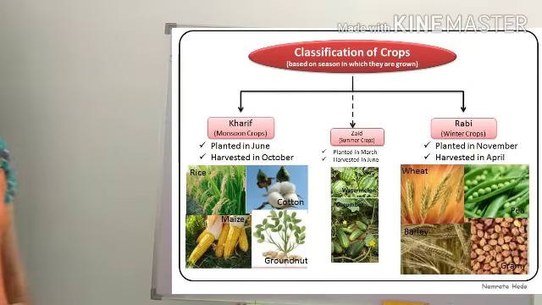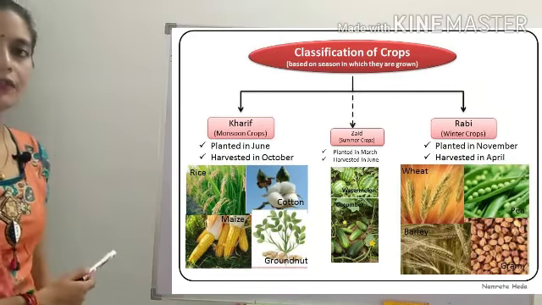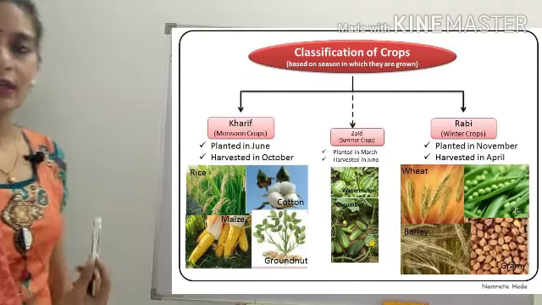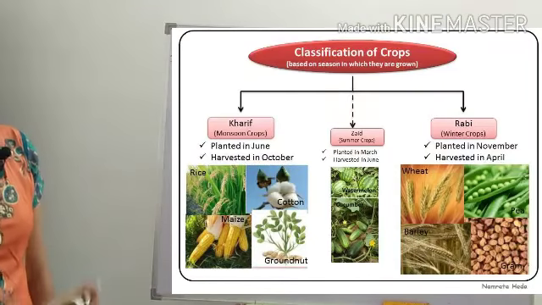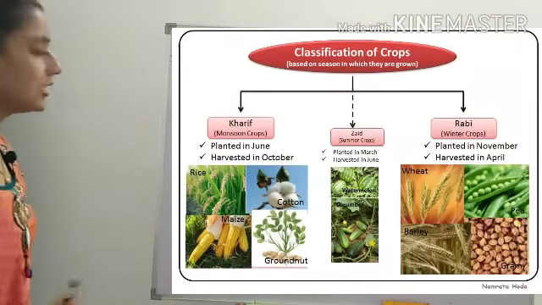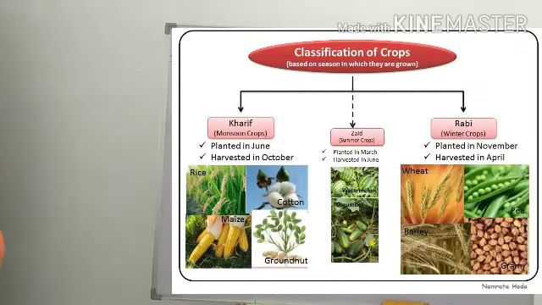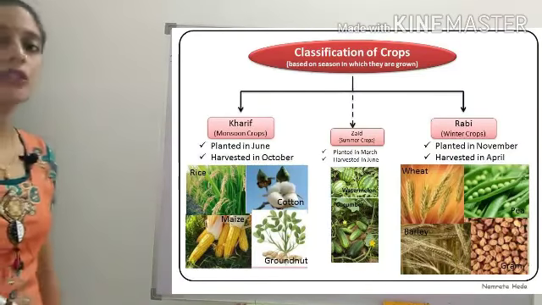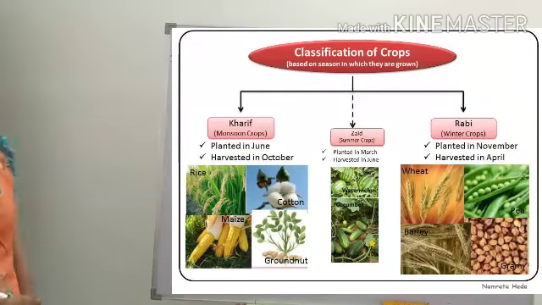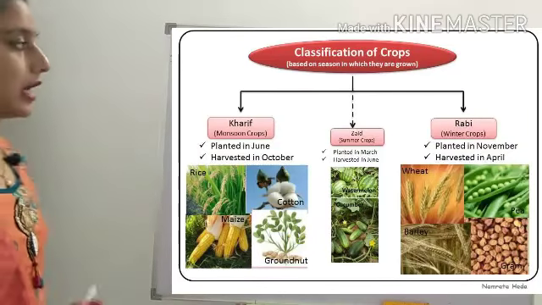The Kharif crop is planted in June and harvested in October. Examples of the Kharif crop are rice, maize, groundnut, and cotton. If you look at the Zaid crop, the sowing time is March and the harvesting time is June.